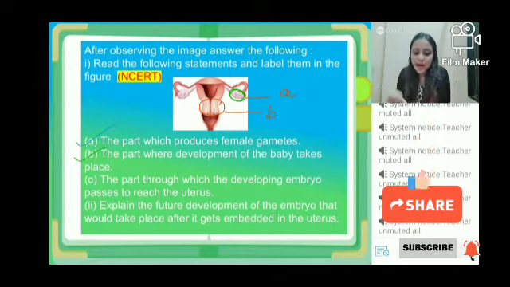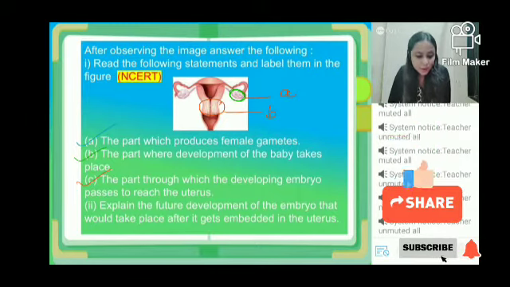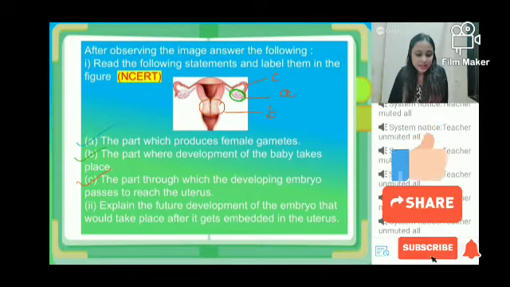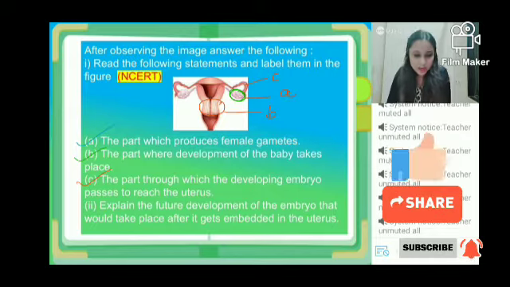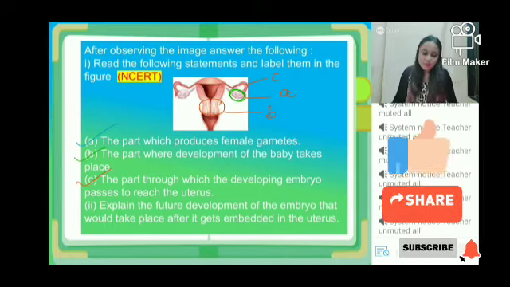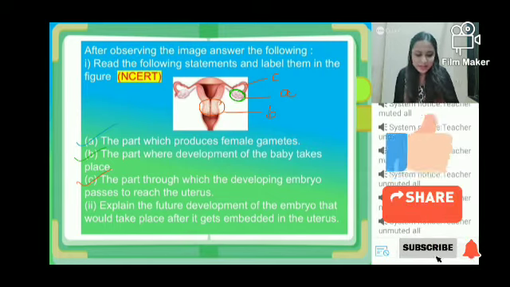And the part through which the developing embryo passes to reach us, what is that? Sia has given the correct answer, that is C. C is this part. Okay? Fallopian tube. Yes, oviduct. Very good. Yes, fallopian tube. Namish, it's not fetus. It is fallopian tube.